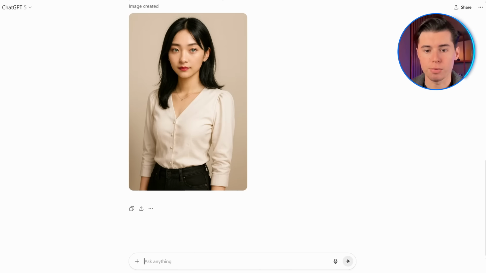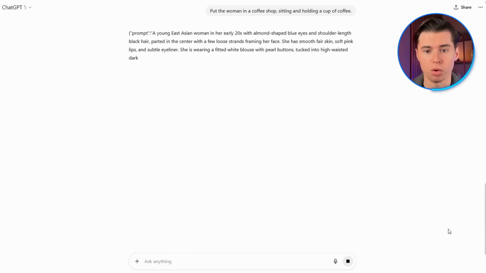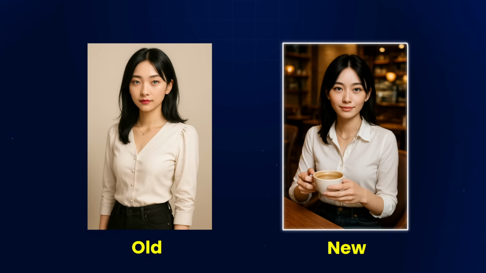For example, in the same chat, I just type, put the woman in a coffee shop, sitting and holding a cup of coffee. That instantly starts the image generation process. And as you can see, the result looks very natural. She still has her black hair, so the AI actually remembered the change we made earlier, and now she's in a different environment holding a cup of coffee.